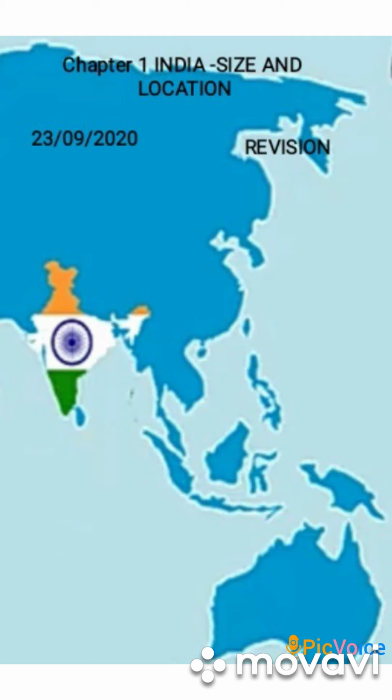Then the land mass of India has an area of 3.28 million square kilometers. So just now the main point of the discussion is location of India.